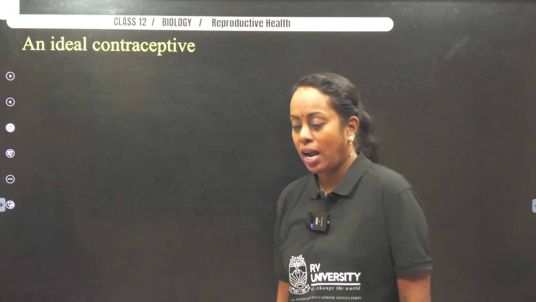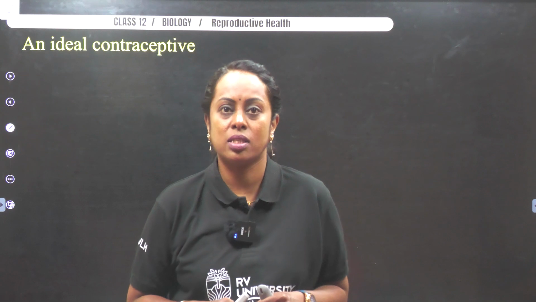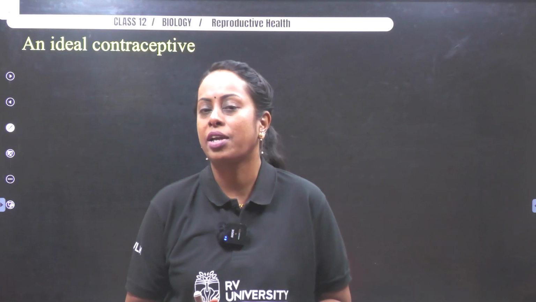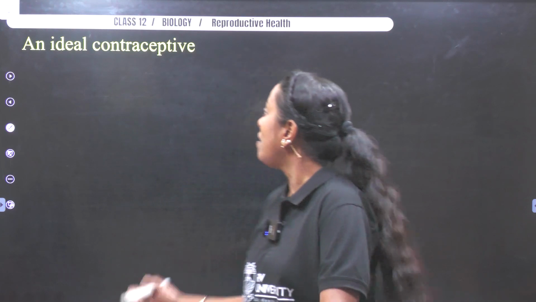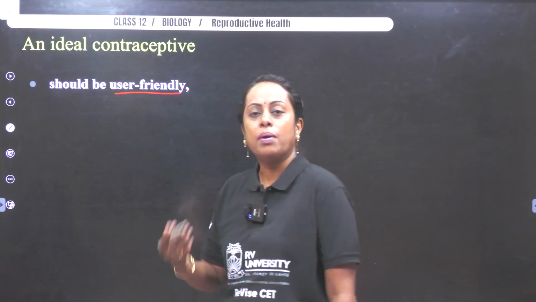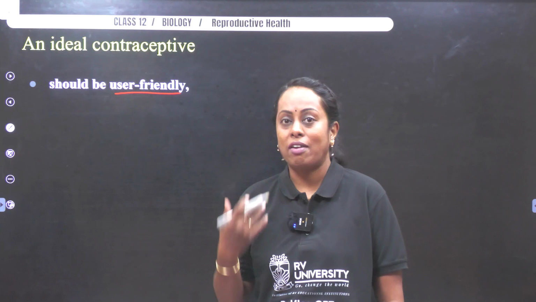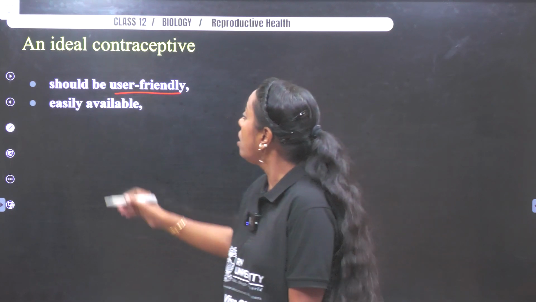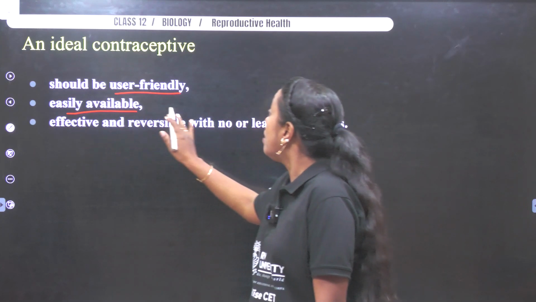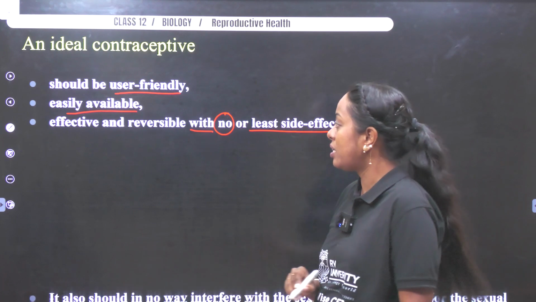Now, followed with that, we are going to go into the next part of the topic, which is contraceptive methods. When we go to the topic of contraceptive methods, they will ask you what the characteristics of ideal contraceptives are. Now let us see what an ideal contraceptive is. User friendly. A person who takes a contraceptive should understand how it can be used. So it will definitely be easy. Everyone can understand that. It should be easily available in the market. Next, effective, reversible, and especially it should have no or fewer side effects.